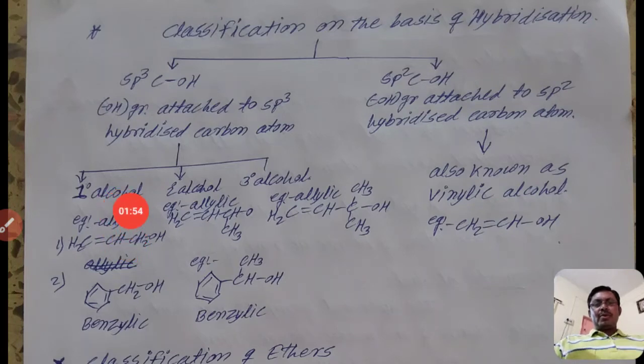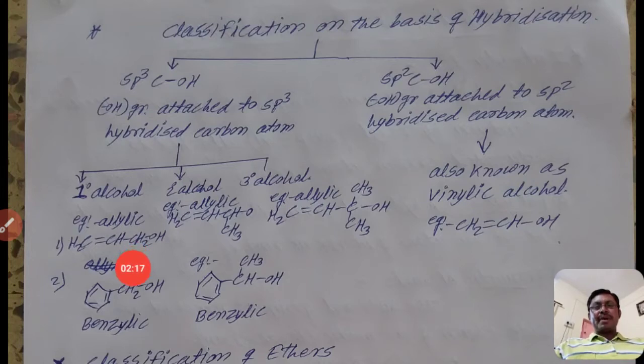If the allylic alcohol is a primary alcohol, for example CH2=CH-CH2OH, the hydroxyl group is attached to a carbon atom which is sp3 hybridized, because it contains carbon-carbon single bonds. But that sp3 hybridized atom is directly bonded with an sp2 hybridized carbon atom, which contains a carbon-carbon double bond.